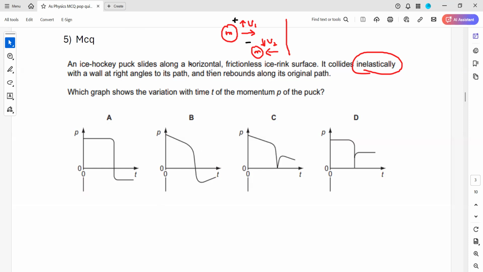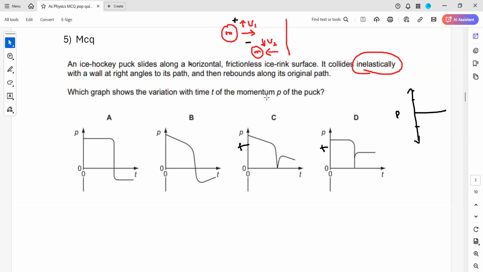So how will we know the direction has changed? If the direction of a vector quantity has changed, and momentum is plotted on the y-axis, we should use positive and negative values. Because if the direction changes, which graphs use both positive and negative? We are using either A or B, but not C and D. In C and D, we only use the same positive axis. It means the magnitude has changed, but not the direction. If the direction has changed for a vector quantity, the positive direction uses the positive y-axis, and for a negative direction, we use the negative axis.